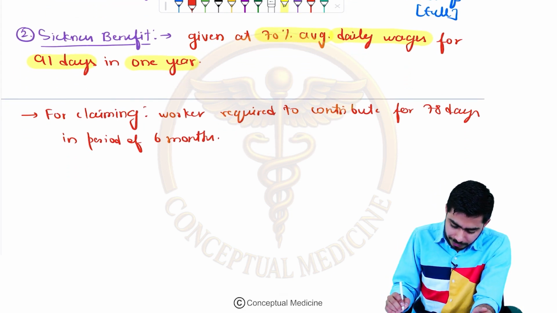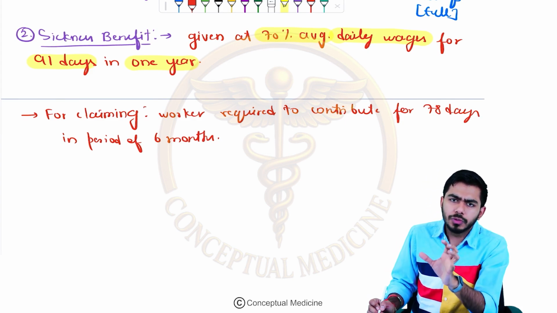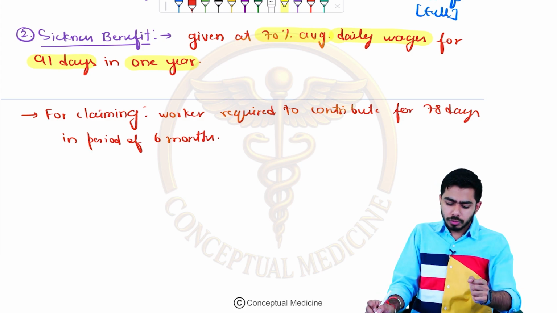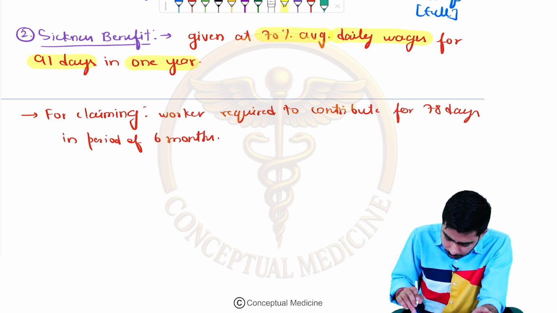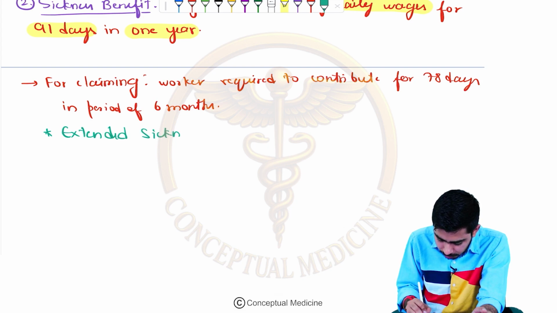Okay, now once we have talked about the sickness benefit, here we shall be talking about two more important terms. These are the sub terms, or subtopics, of this sickness benefit. One term is the extended sickness benefit, and the other is the enhanced sickness benefit.